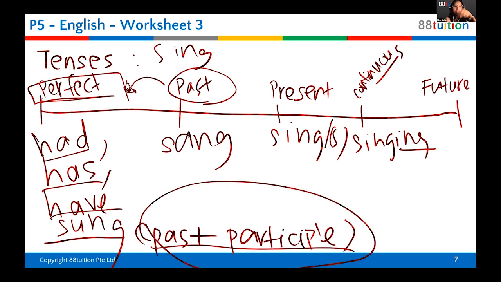It is one step beyond the past tense. So everyone knows past tense, but they do not know past participle, which is very important to take note of for synthesis and transformation. We'll look at examples later. So the past participle is sung. However, sometimes the past participle is the same as the past tense. For example, walk. The past tense of walk is what?